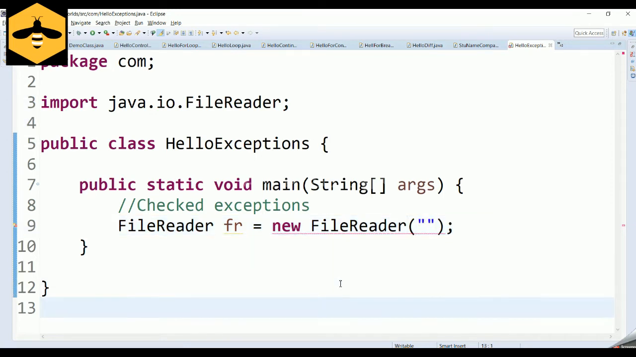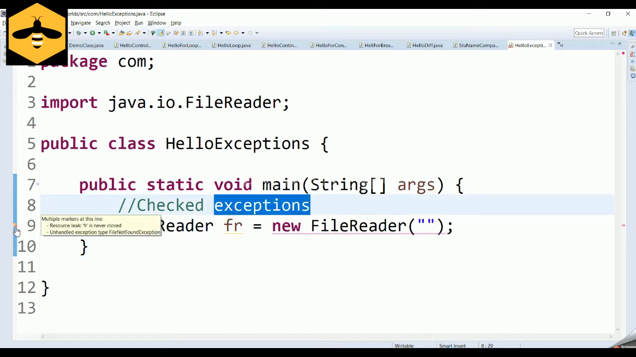I have just written a single line of code where I have tried to create an object for my FileReader, but my editor or my compiler is straight away throwing an error stating unhandled exception type FileNotFoundException. These kinds of exceptions are called checked exceptions in Java, which your compiler will throw straight away during compile time. So what are compile time exceptions? In the sense that Java straight away knows there is a high possibility of this exception happening, so you have to handle this exception even before delivering your code. So these exceptions are called compile time exceptions in Java.